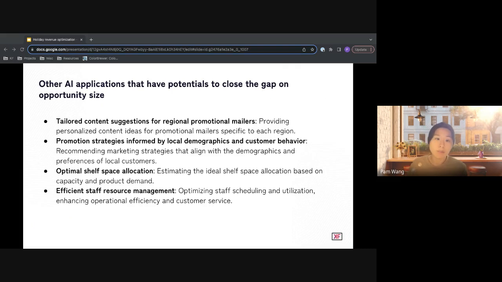AI can estimate the ideal allocation of shelf space based on, say, capacity and product demand. AI can also optimize staff scheduling and utilization, enhancing operational efficiency and customer service.